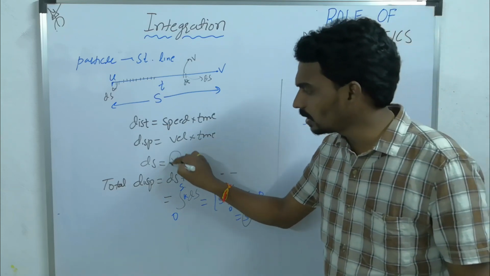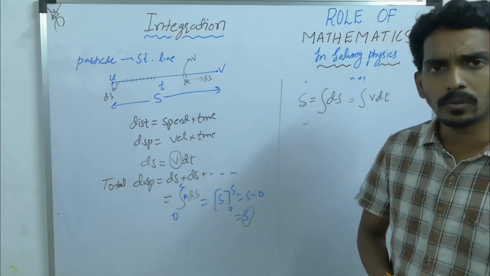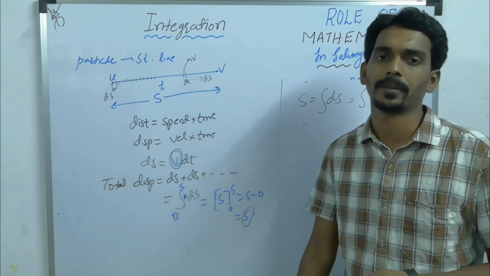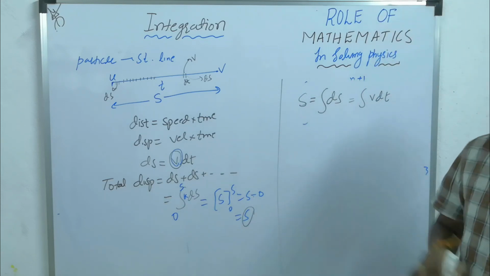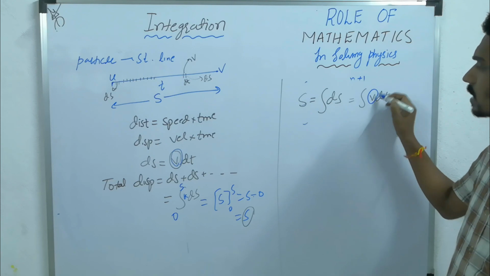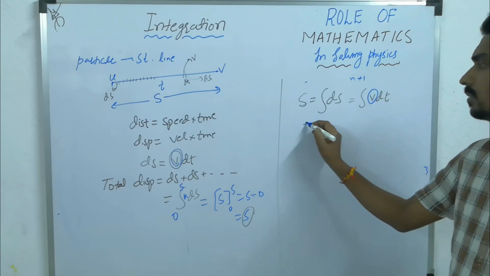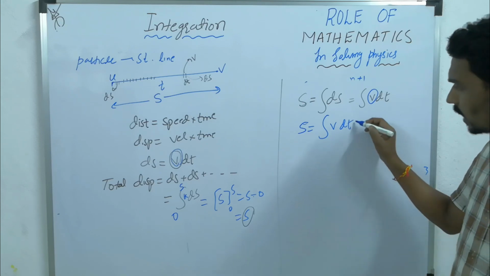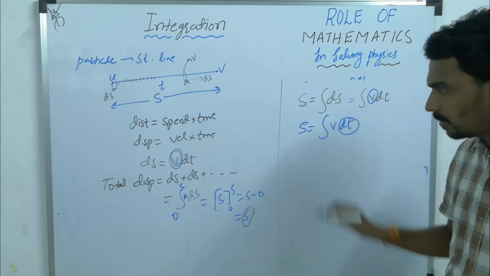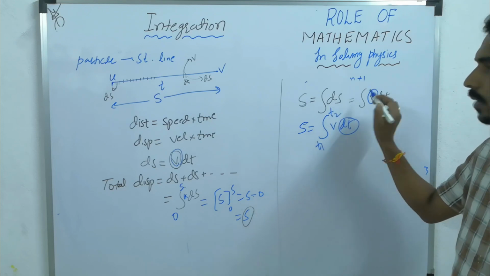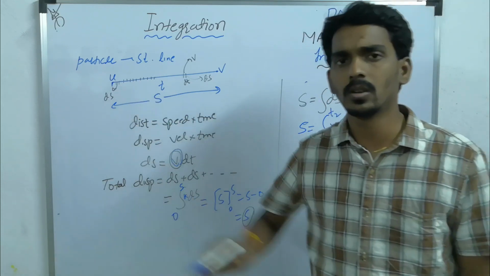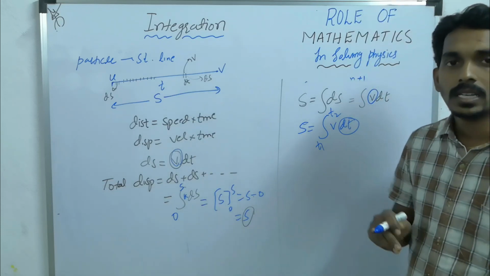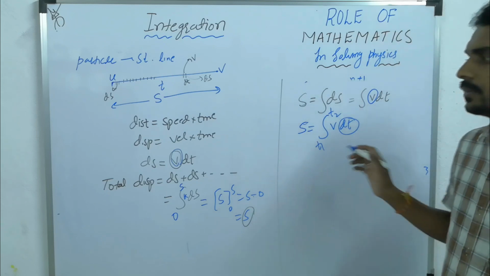So they will give this v. In the question they will give this v value, how it is varying. Then you have to go for integration. They will give this velocity as a function of time. So s equals integration v dt. So here integration is now with respect to time. Then you will take initial time to final time, like starting at t equals 0, after 5 seconds they are asking. So this is 0 to 5. Like that you have to mention the limits.